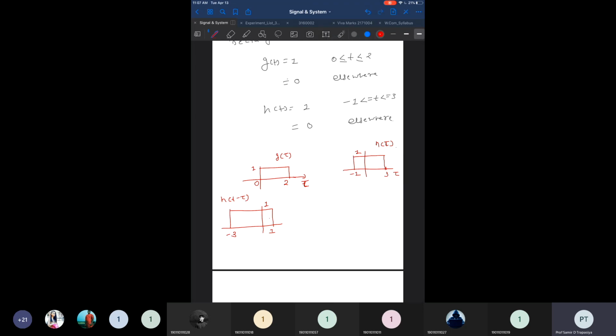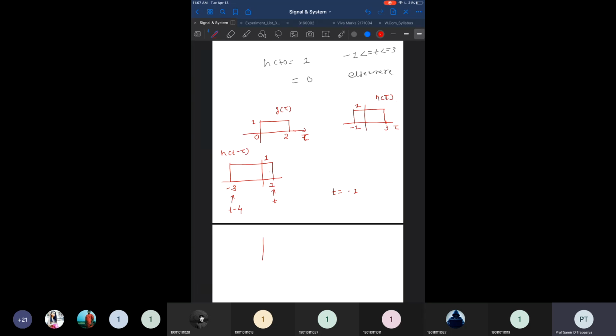So for the initial point of overlapping, we shift further, and this point is the t point, and this point is known as the t minus 4 point. We are shifting further, so we are taking t equal to minus 1. Then the signal basically looks like it starts from here.